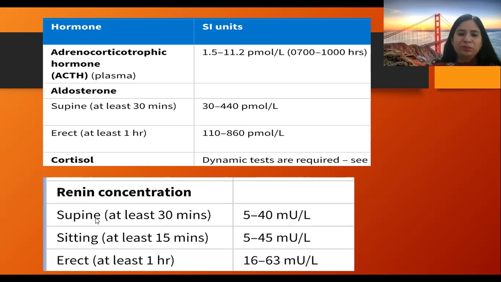And for renin, both supine and sitting, the values are 5 to 40 microunits per liter. For sitting also, it is similar to the supine values. And for standing, 16 to 63 microunits per liter.